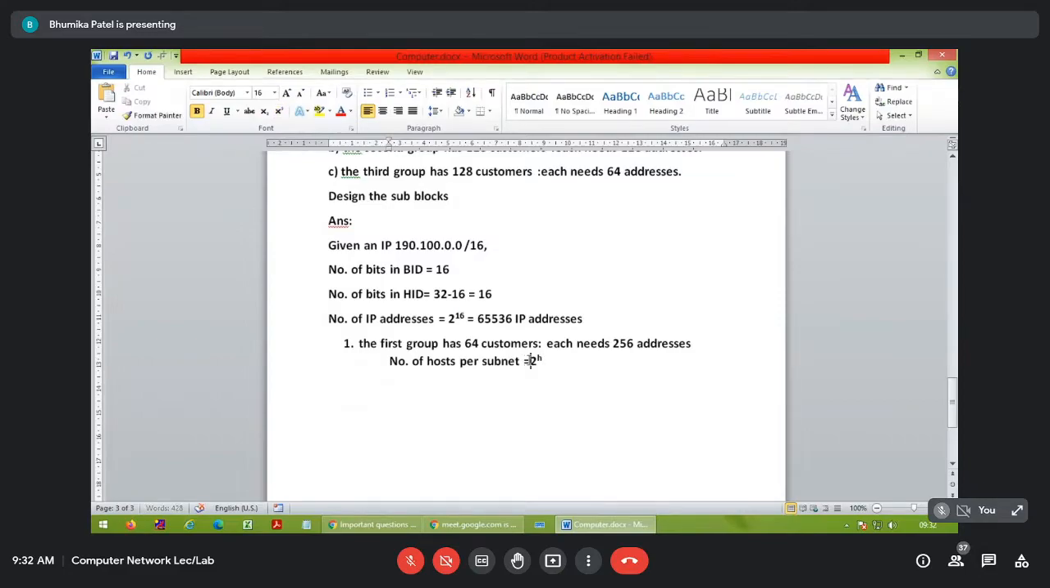So what will be the value of h? The number of hosts per subnet is 256, equal to 2 raised to h, right? So what will be the value of h? Can anybody tell me? So what is the value of h?